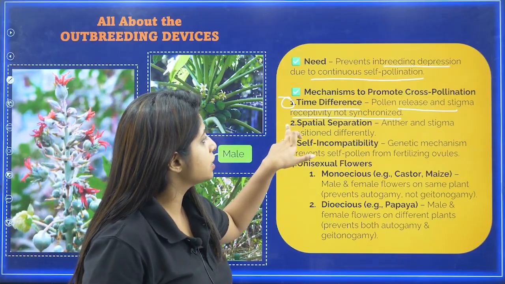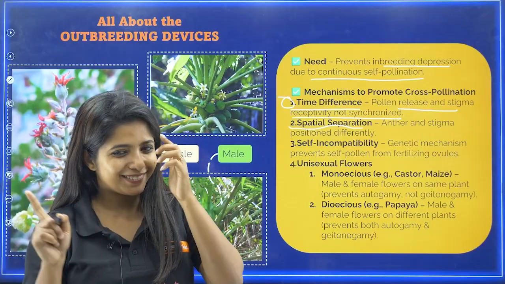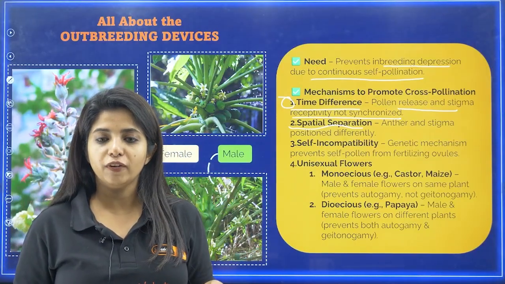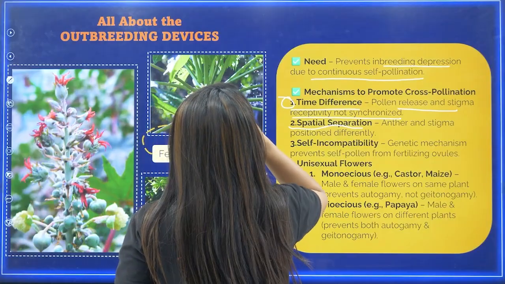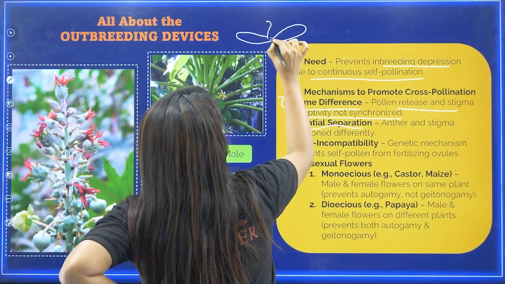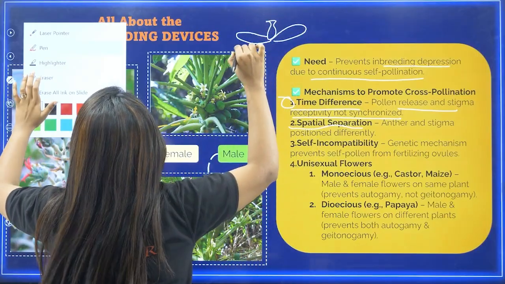Now the second thing is spatial separation. If you thought device meant an actual device, you're wrong. Now spatial separation is there. What do you mean by spatial separation? For example, I'll tell you. Over here, this is the flower that we are having. The stigma is only this much. Or probably, wait.